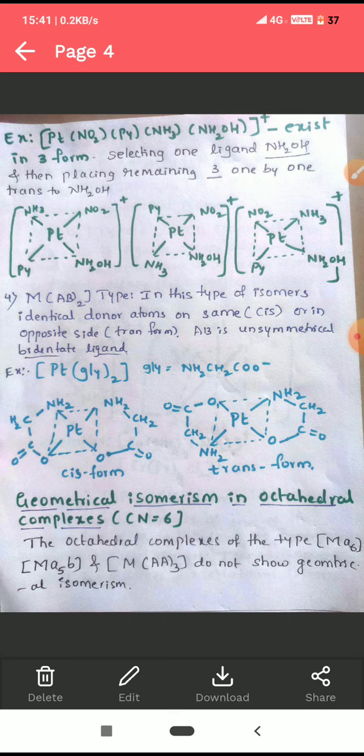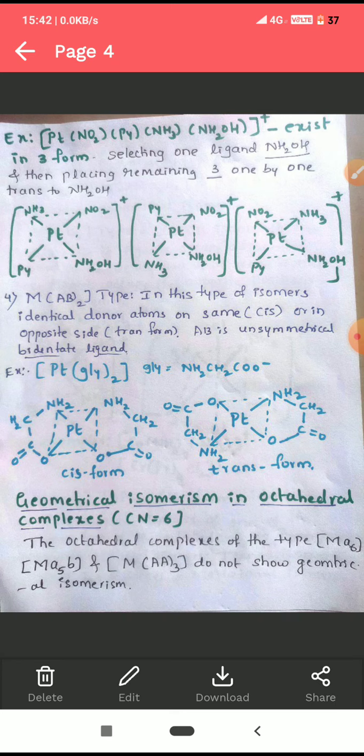MA6 means A is a monodentate ligand, all the ligands are the same, therefore there will be no change in the isomers. MA5B, MAA3 all will not show geometrical isomerism because their structures are equivalent to each other. Therefore, these types of complexes will not show geometrical isomerism.